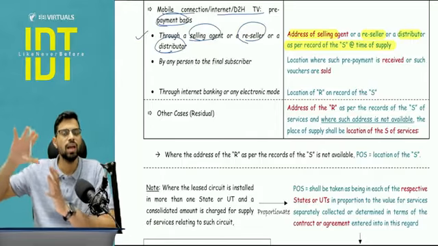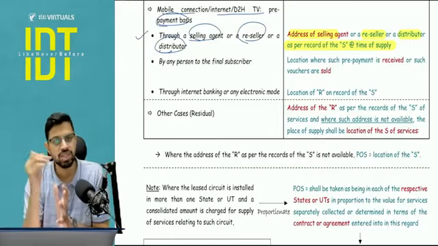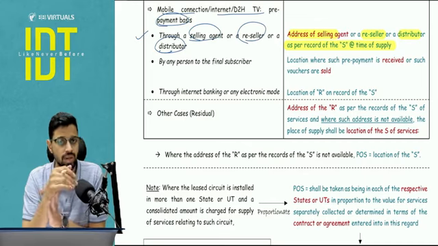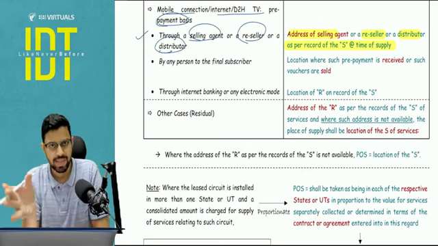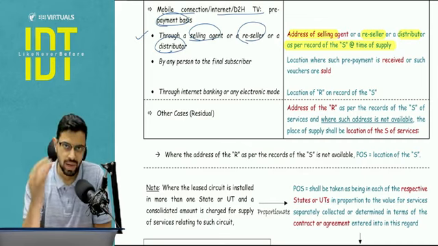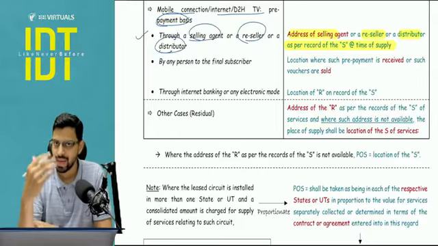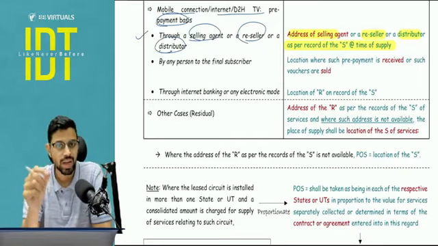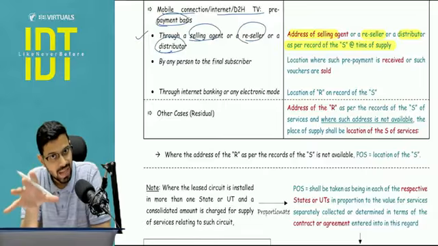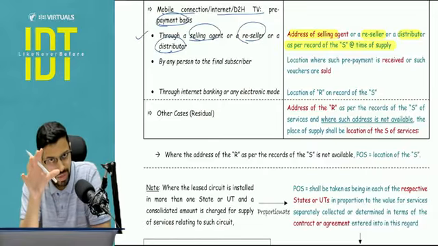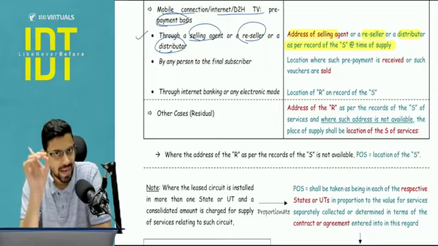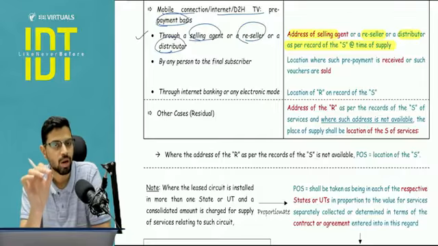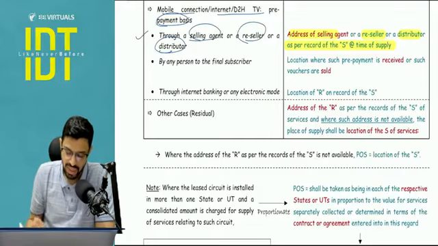So Airtel at that time had a lot of distributors. Jio must be having its distributors or resellers or agents. Those are authorized agents, right? So their address is available on the records of the main telecom company, that is the supplier of the service, and there the payment is being received, there the recharge is being done. So that is the state, that is the area where the benefit is being derived, that is where the place of supply should be, and that state should get its share of revenue, that is the GST.